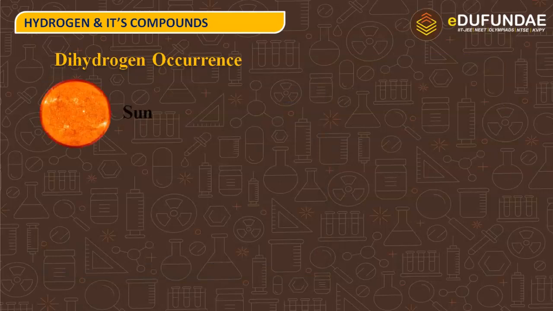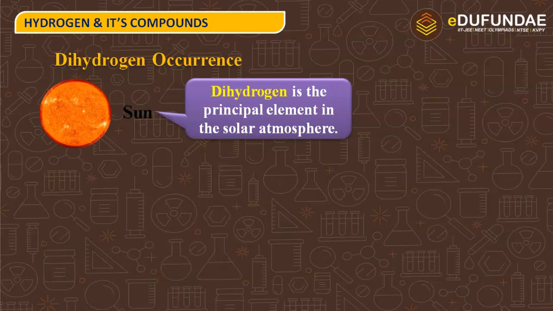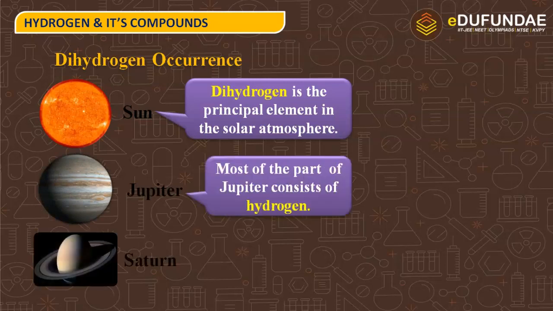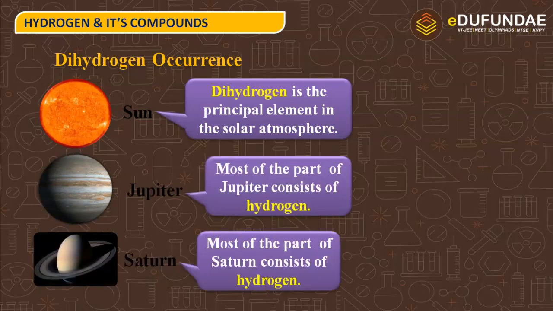It is present in the sun also, and we can say that dihydrogen is the principal element in the solar atmosphere. Also, giant planets like Jupiter and Saturn contain hydrogen, or we can say that most of the part of Jupiter as well as Saturn consists of hydrogen.